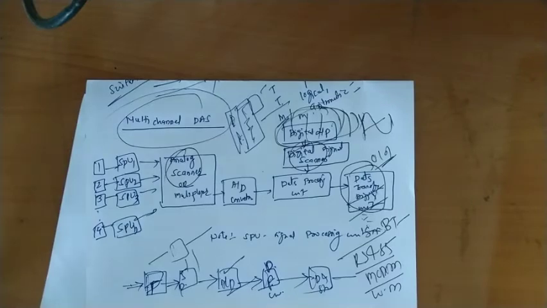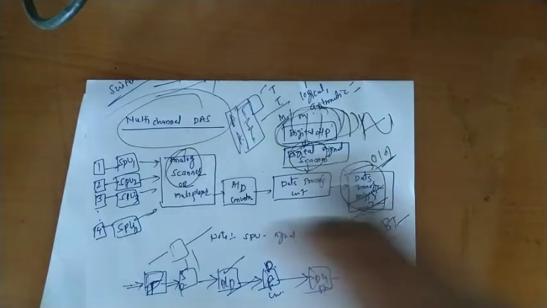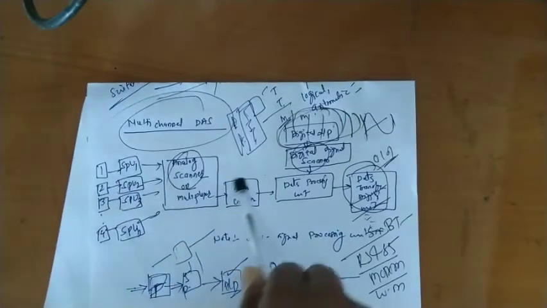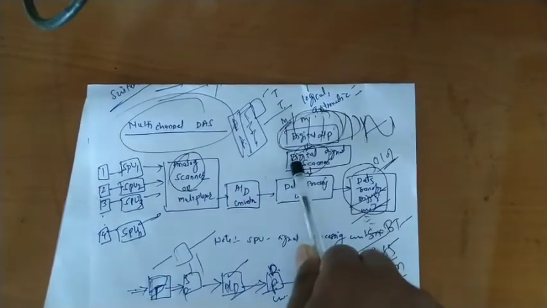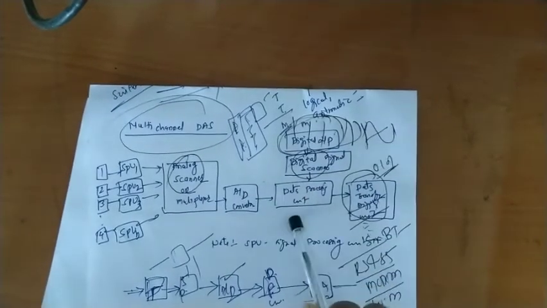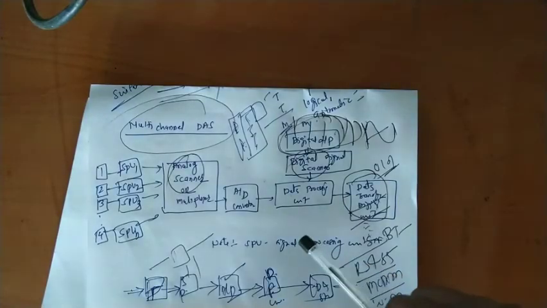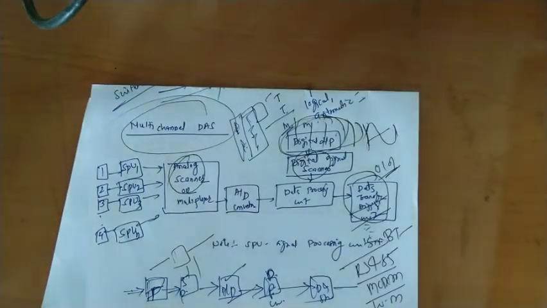Draw this diagram. I will give you time. SPU1, SPU2, analog scanner or multiplexer, AD converter, digital input, digital signal scanner, data processing unit, data transfer and display unit.